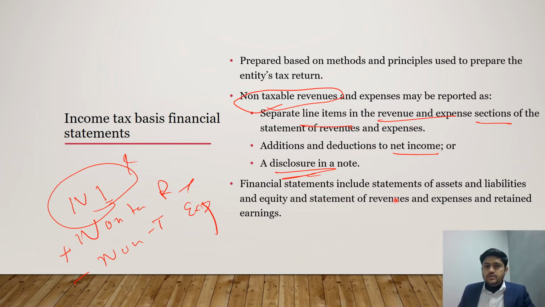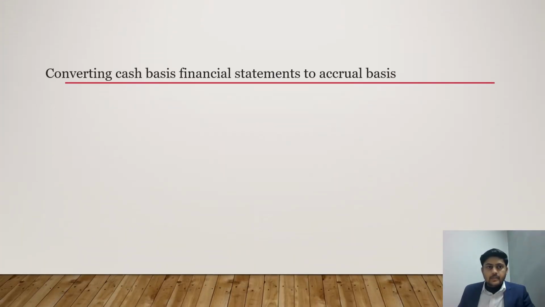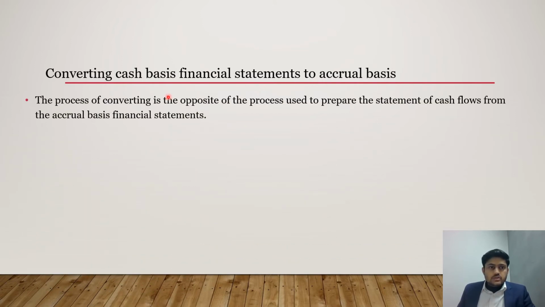Financial statements include statements of assets and liabilities and equity, and statement of revenue and expenses and retained earnings. So these are just the difference of names. Next, converting cash basis financial statements to accrual basis financial statements. This is important. The process of converting is the opposite of the process used to prepare the statement of cash flows from the accrual basis of accounting.